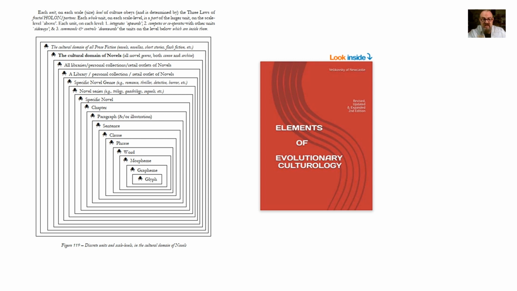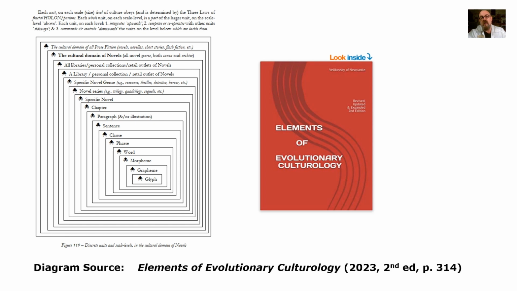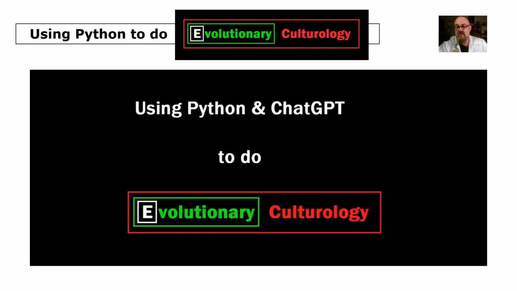And here's an example from one of the EvCult textbooks, Elements of EvCult. That's a fractal whole-on part-on diagram there, showing their units and scale levels and how they adhere to the 3 laws in their structure. Next. Oh, and that's the source, Elements of EvCult 2023. So let's jump into it.